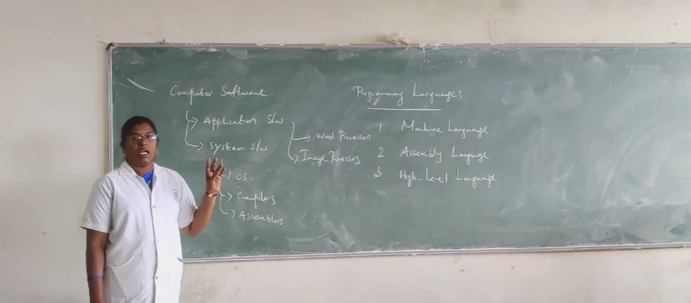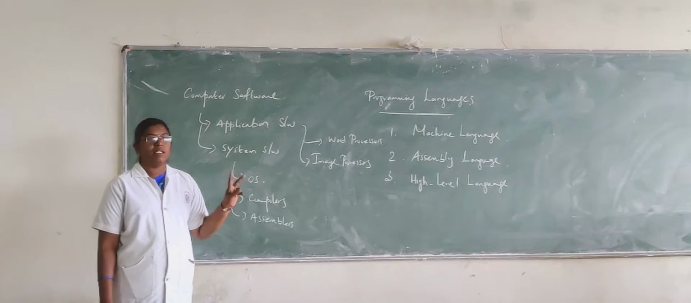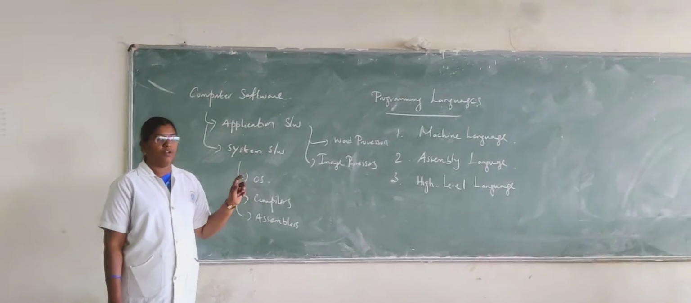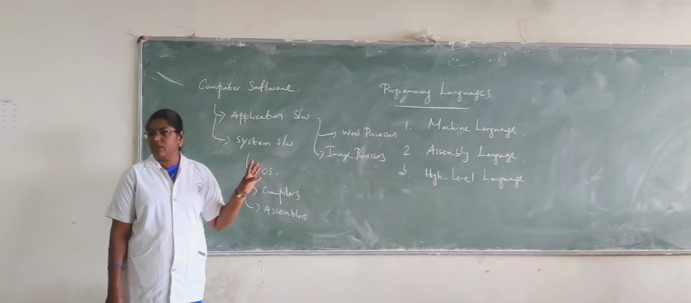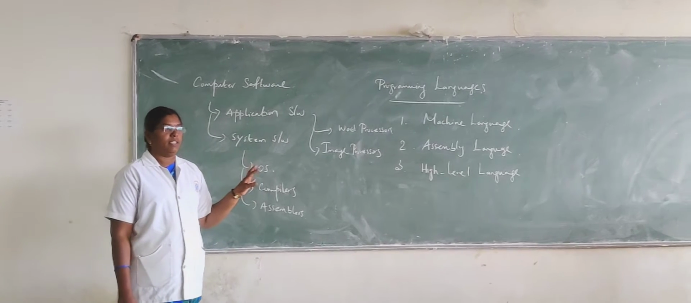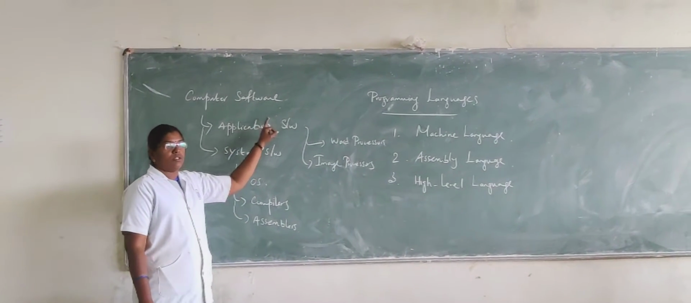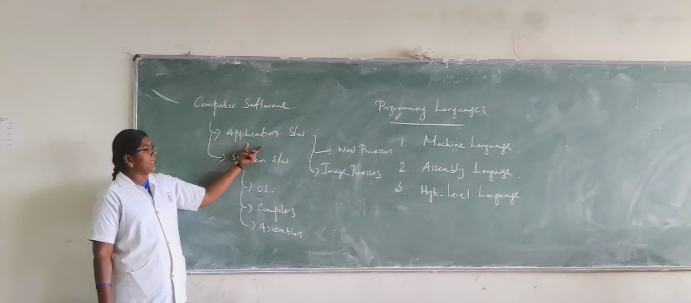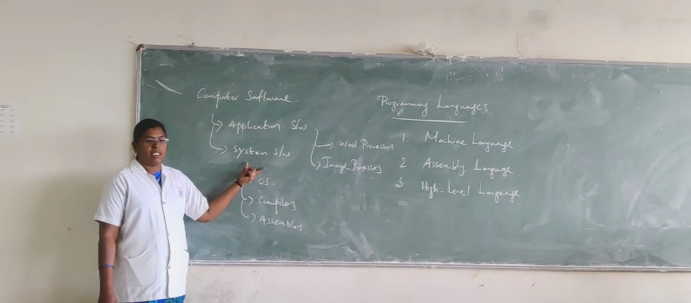So software and program mean the same thing, but the list of instructions is different. Few instructions are known as a program, and a huge number of instructions are known as software. Okay, so the software can be classified into two types: application software and system software.